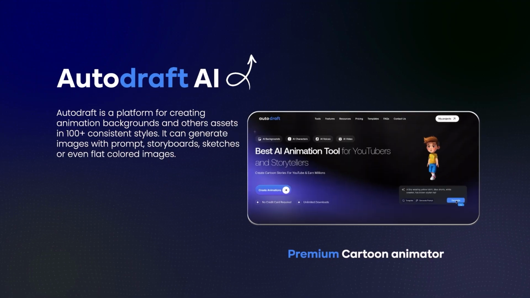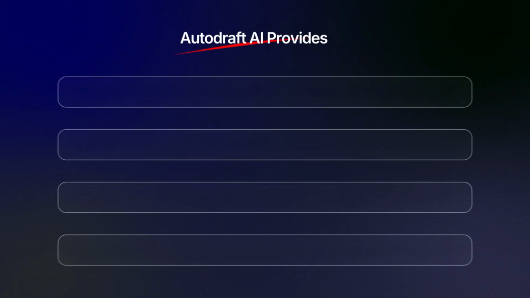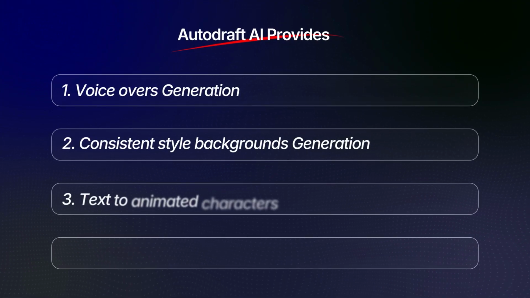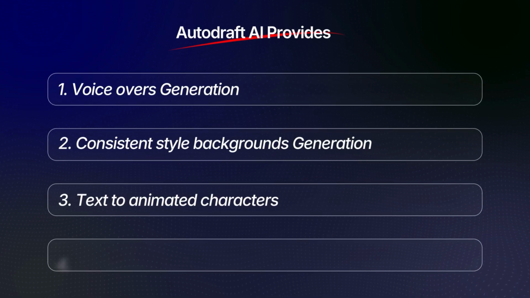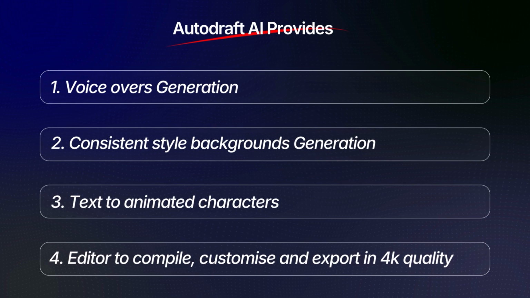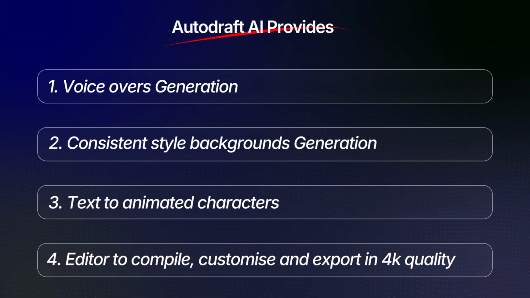It is basically your Canva for 2D animations. All you need is a good script and the rest, everything will be done by this tool and your creativity. Let us check out the tools and what they have to offer. Here you can generate voiceovers, consistent style background, text to animated characters. No need for rigging, and they also provide a sleek editor to compile, customize and export in 4K quality.